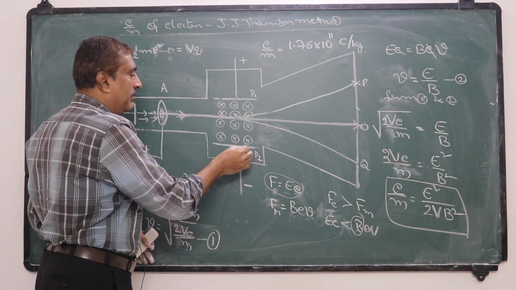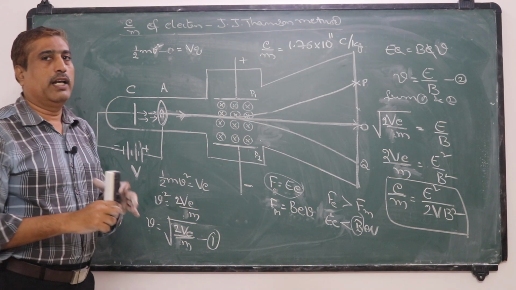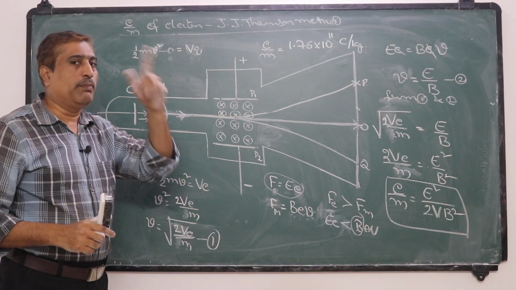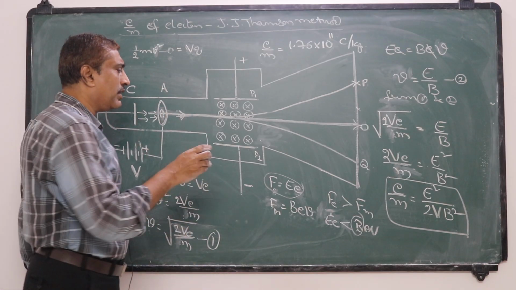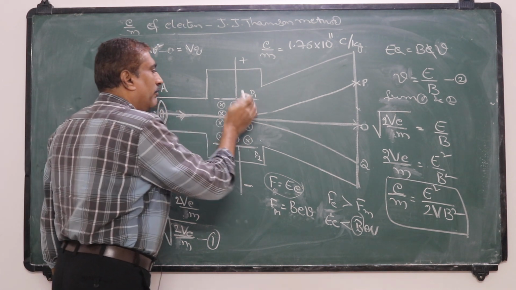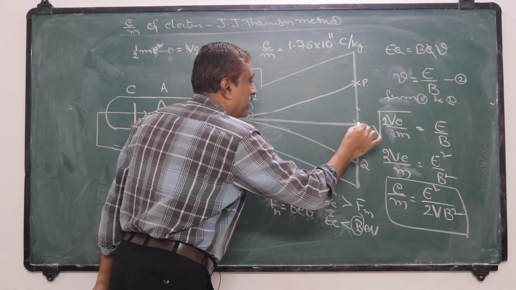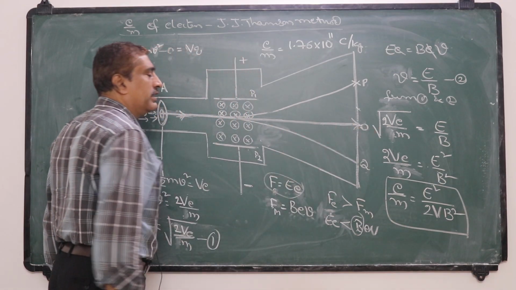Between these two plates P1 and P2, electric and magnetic fields are applied in two perpendicular directions. When these electrons are allowed to pass through without any electric and magnetic fields, they move straight and are incident at a point O on the screen.